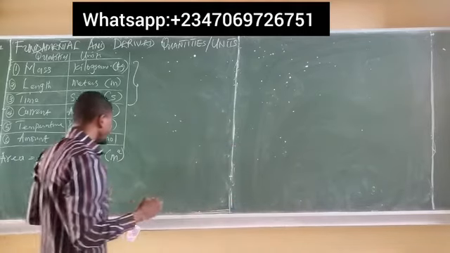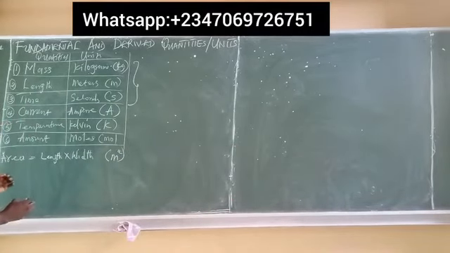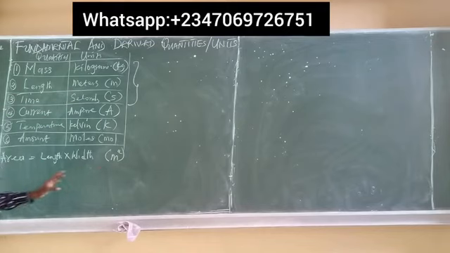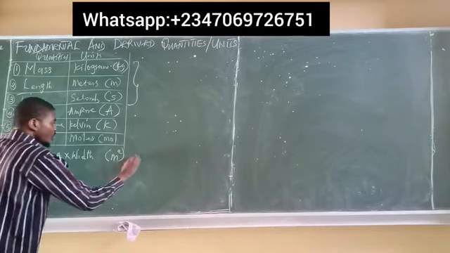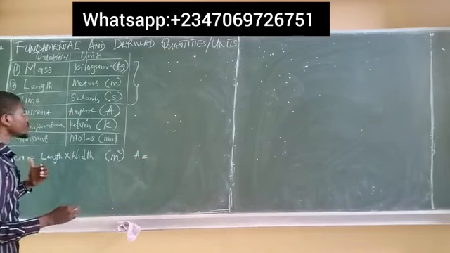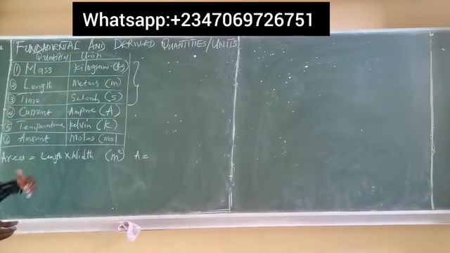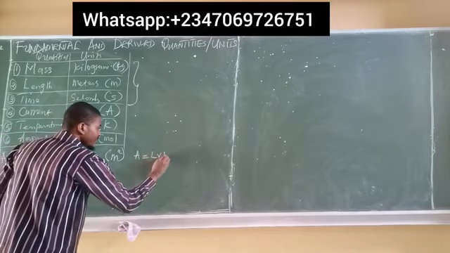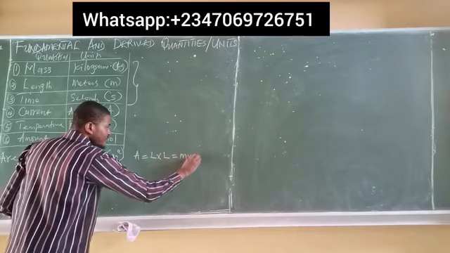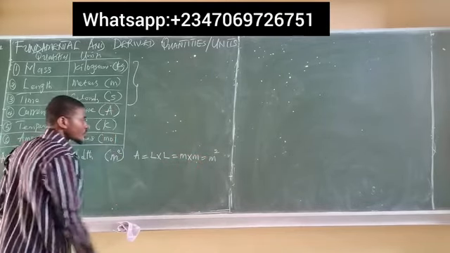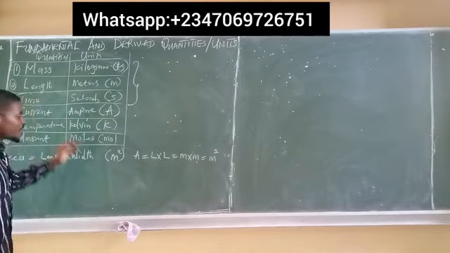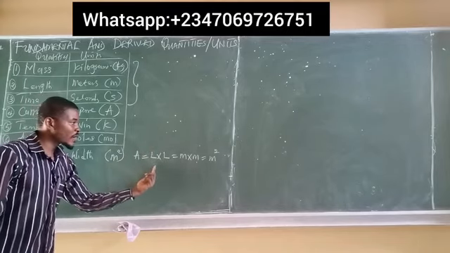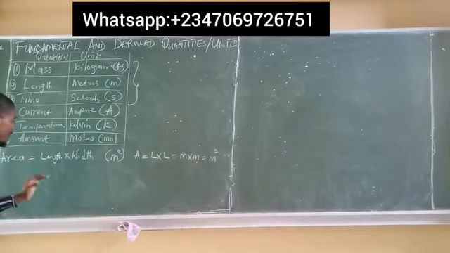For instance, the unit of area here is meter squared. And if you look at the fundamental quantity, the unit of length is what? Meters. And then we're having meter squared for the unit of area. So which means that area actually is a combination of the unit of length multiplying itself twice. Length times length, which is meters times meters, gives us meter squared. And length is also a fundamental quantity. So the fundamental quantity length multiplied itself twice to obtain the area.